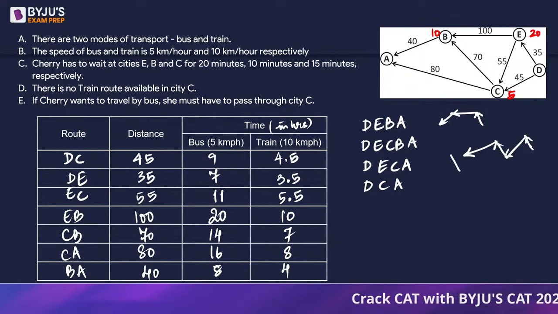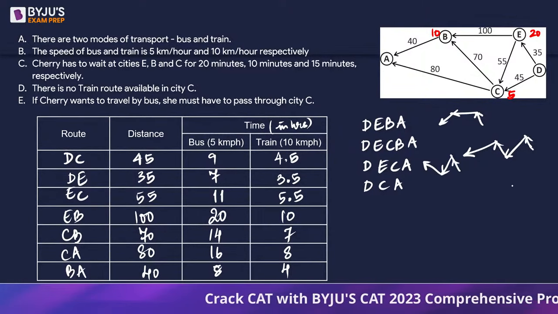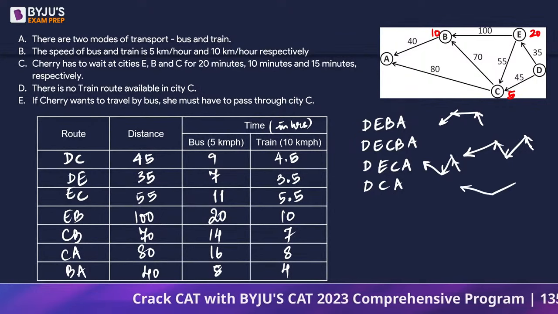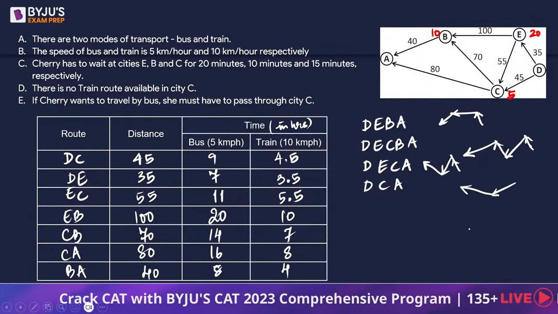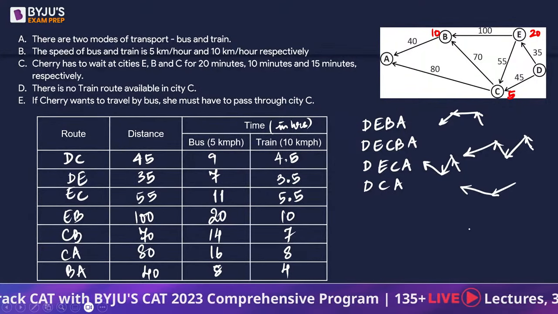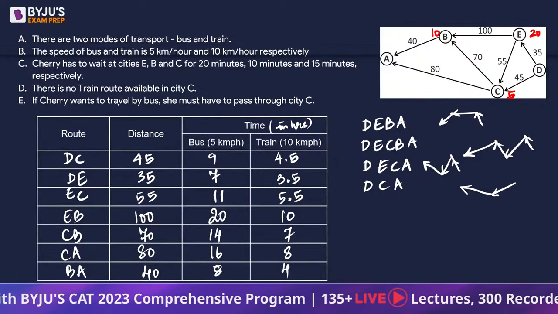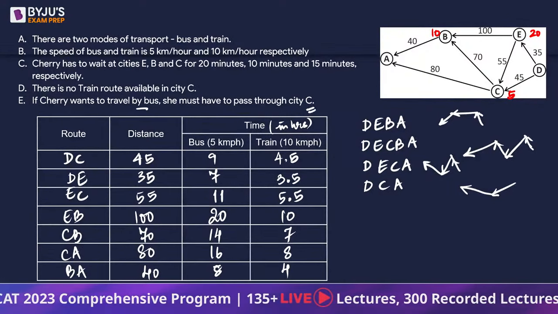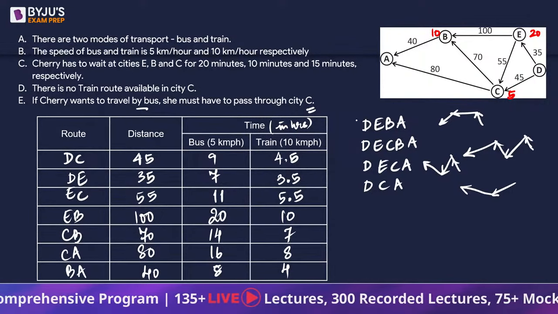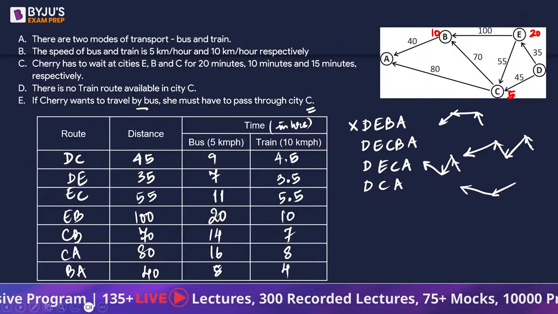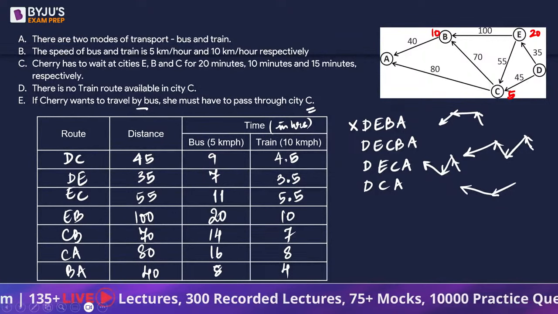DECA is this particular route, and DCA is the bottommost route. So these are the four routes. Now it is given that if you go by bus, you will have to pass through city C. That means you cannot go by bus via the other routes, right?